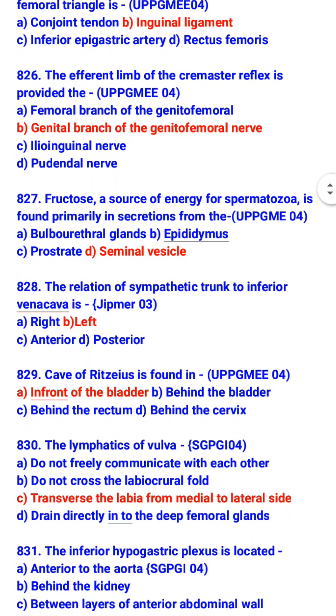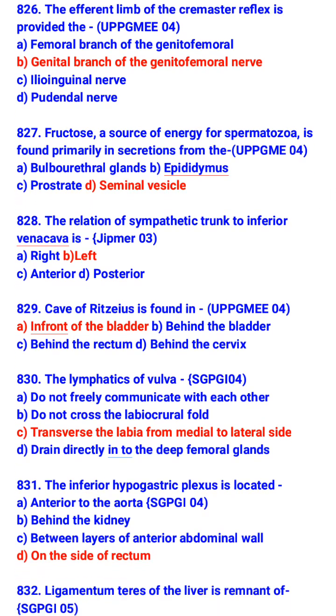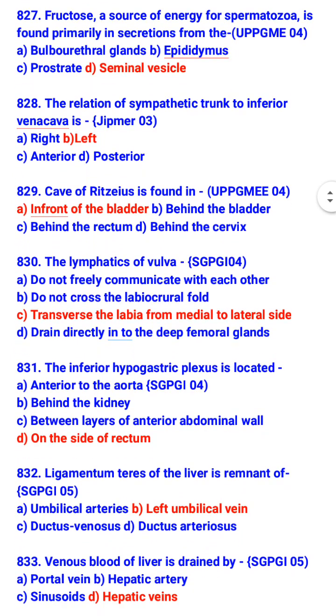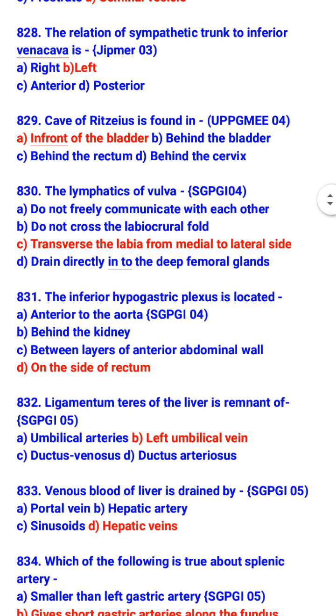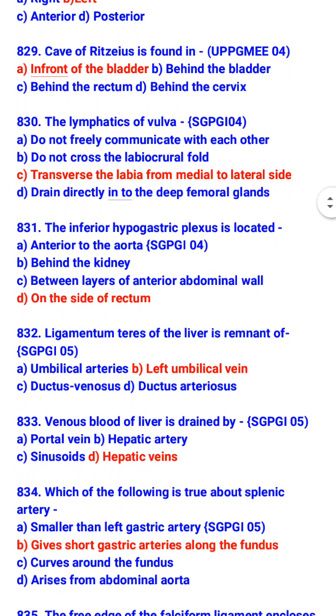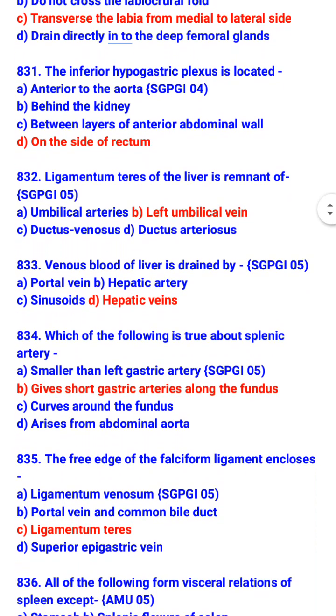The relation of sympathetic trunk to inferior vena cava is left. Cave of Retzius is found in front of the bladder. The lymphatic of vulva transfers the labia from medial to lateral side. The inferior hypogastric plexus is located on the side of rectum. Ligamentum teres of the liver is remnant of left umbilical vein. Venous blood of liver is drained by hepatic vein.